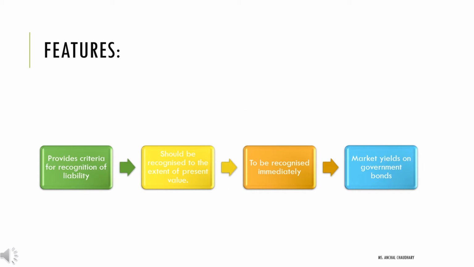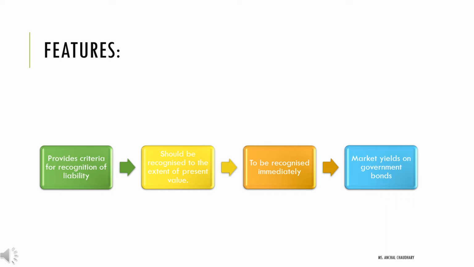Features of Accounting Standard 15. It provides a criteria for recognition of liability in respect of termination benefits on the lines of AS 29 provisions, contingent liabilities and contingent assets. Next, it should be recognized only to the extent of the present value of any economic benefits which are available in the form of refunds from the plan or reductions in future contribution to the plans.